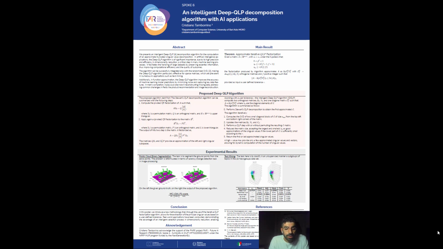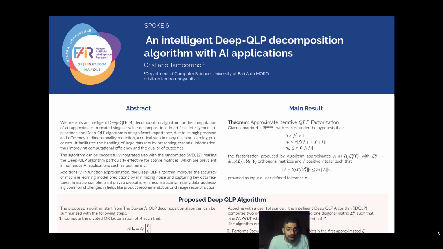The idea started from the fact that, as is well known, the main methods still widely used for dimensionality reduction are principal component analysis or singular value decomposition. While these methods remain a benchmark for many applications, they suffer from the need to apply specific techniques for selecting the key features in a dataset. Our approach, in an intelligent way, with a user parameter tolerance tau, is able to find a final matrix that focuses on either the largest or smallest singular values.